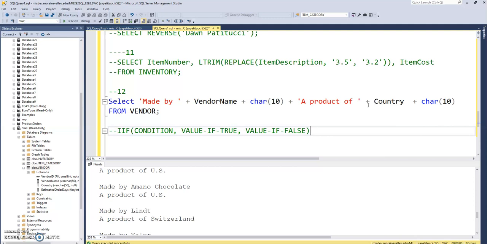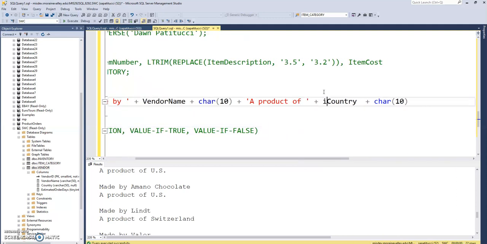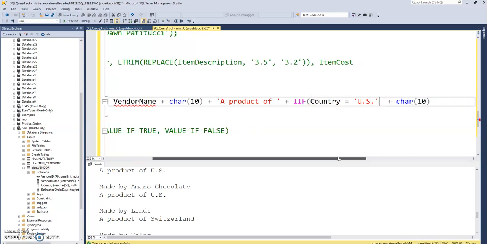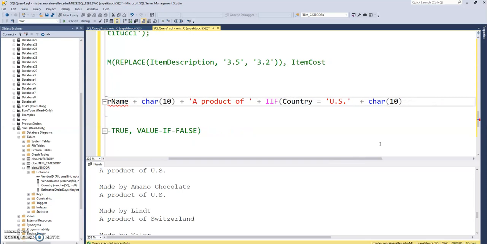So with that in mind, I'm going to wrap this in the immediate if function. If the country is equal to exactly this, and you've got to be careful with your syntax, it's got to be perfect. If I'm dealing with the US and not Italy or France or somewhere else, the value if true is going to be the US instead.